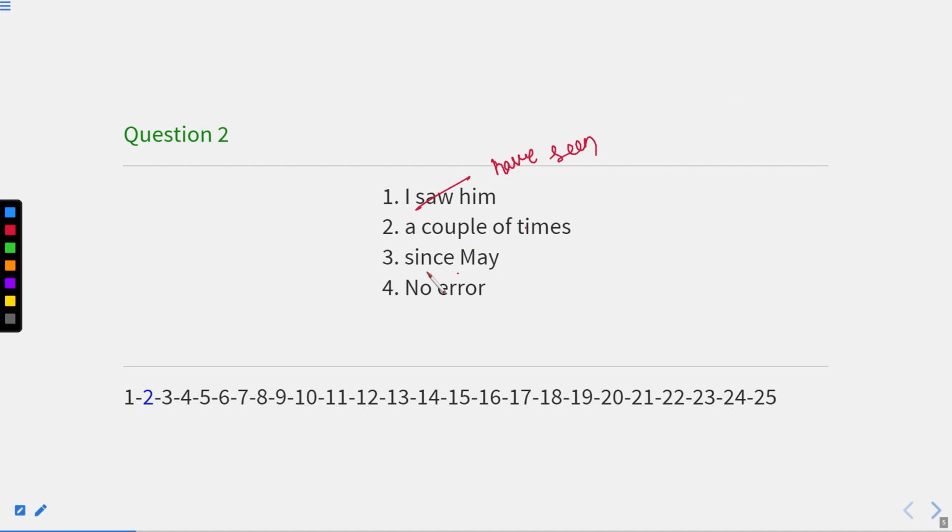In fact, if I'm talking about since May, it means I'm talking about a point of time from which it has been going on, and maybe it is possible I will see him in the future as well. So this action has been going on, or it happens at particular intervals, but it is going on. So whenever an action takes place or has taken place, and we don't know the time, or the time is irrelevant, and the time is in continuation, then we use perfect tenses and not the past tense.